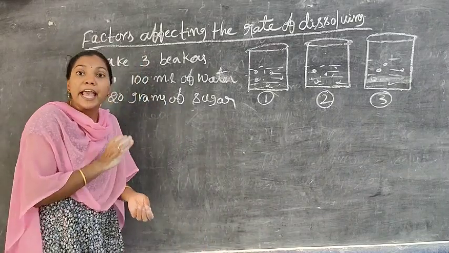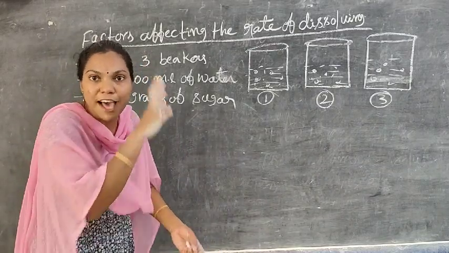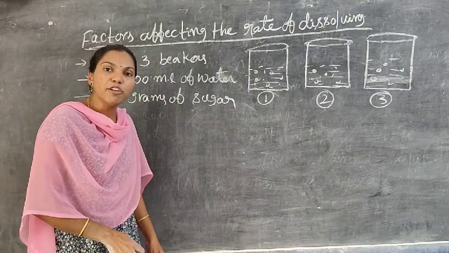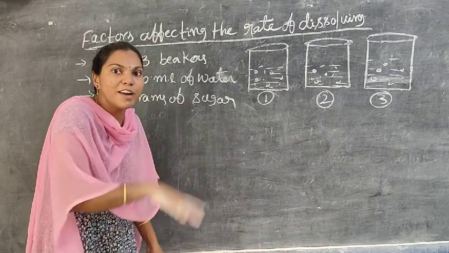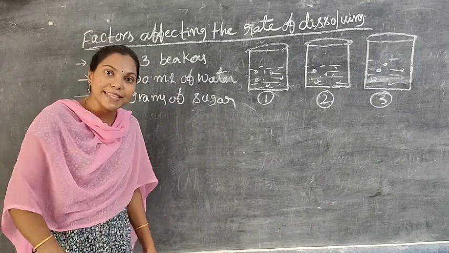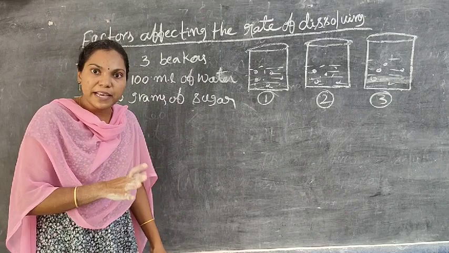Now, can you say in which beaker the sugar is fastly dissolved? In which beaker are the sugar particles easily dissolving? Third beaker. Why? Because of the third beaker, first beaker, second beaker.